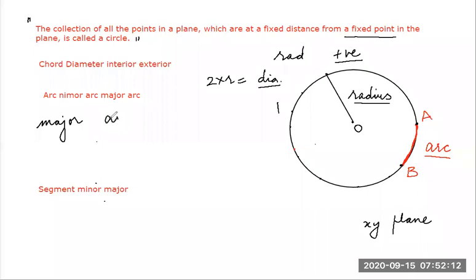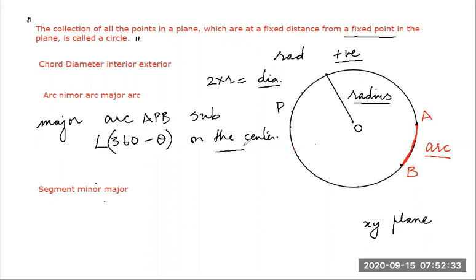The major arc we have named as APB subtends angle 360 minus theta on the center of the circle.